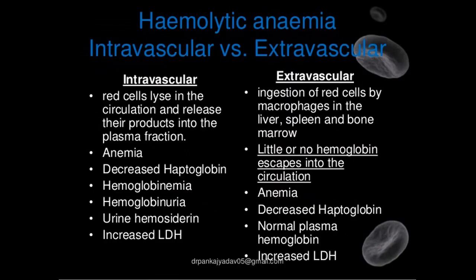Other findings we'll have to see in the intravascular and extravascular hemolysis. There is increased unconjugated bilirubin, that is indirect bilirubin leading to jaundice.